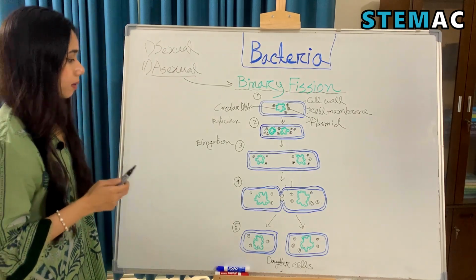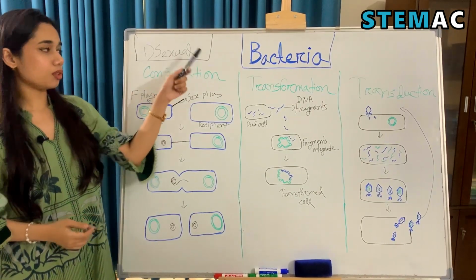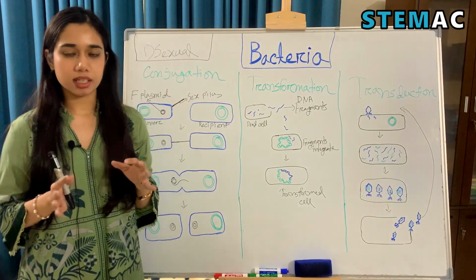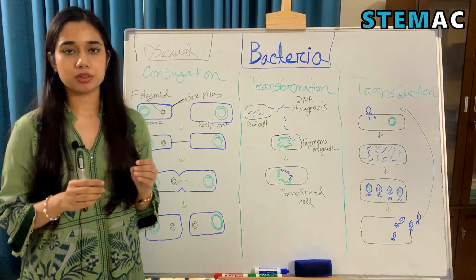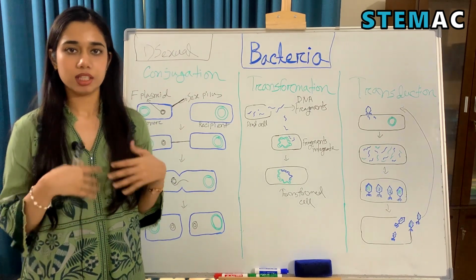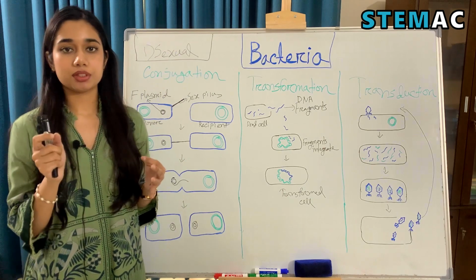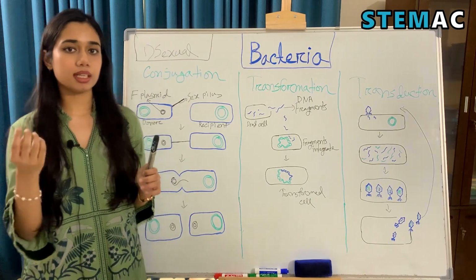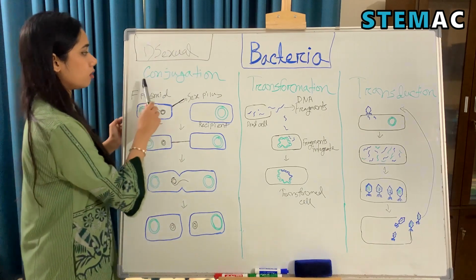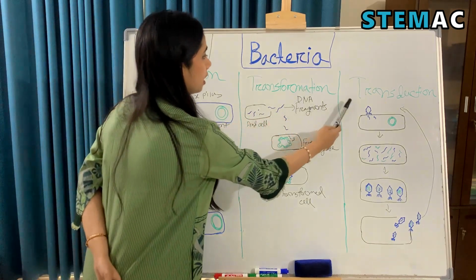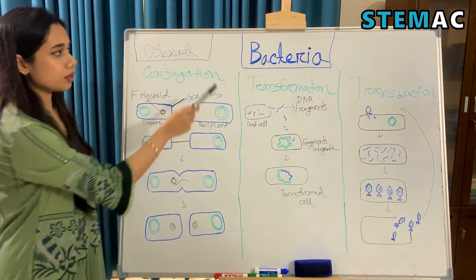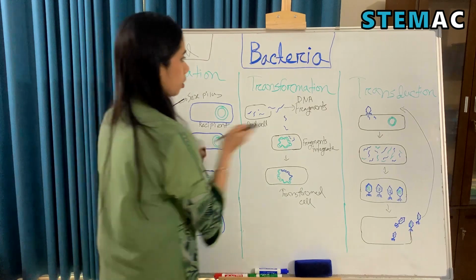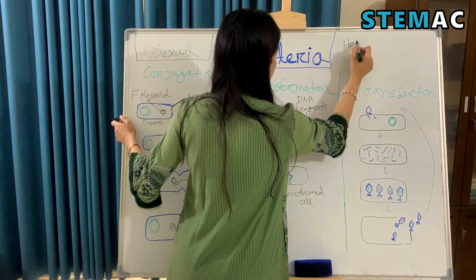Now we're going to talk about the sexual reproduction of bacteria. Well, bacteria do not really sexually reproduce like humans, but they do transfer genes from one bacterium to another. And they do it in three mechanisms: conjugation, transformation, and transduction. Now these are horizontal gene transfer. So they are called horizontal gene transfer.